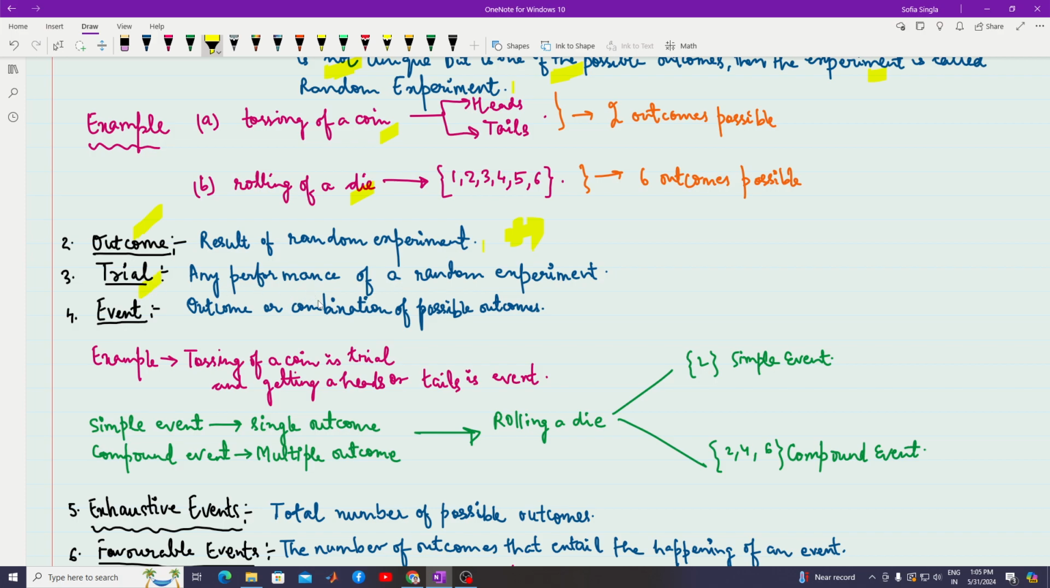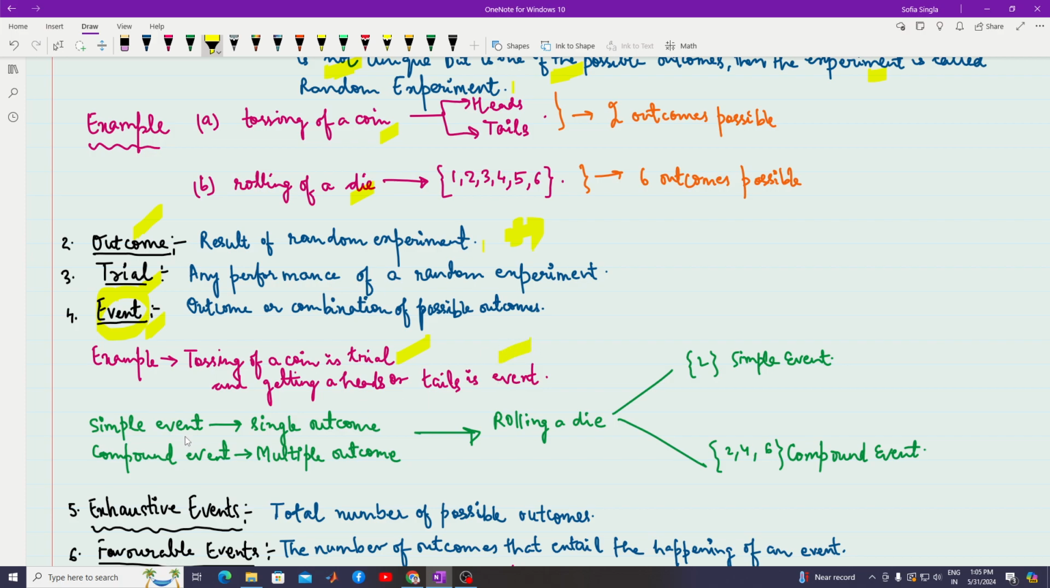That is any performance of a random experiment. I toss a coin once, that is one try. I toss the coin a second time, that becomes my second try. Now, what do we mean by the event? This word is most commonly used in probability theory: event, an outcome or a combination of possible outcomes. So let's understand this. Tossing of a coin is a try, and getting heads or tails is an event.